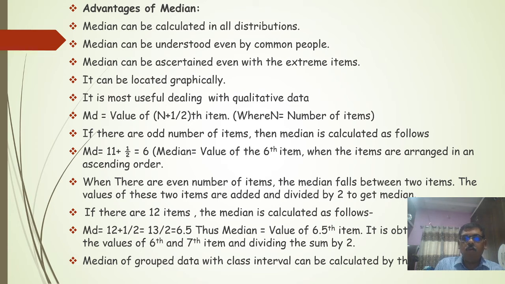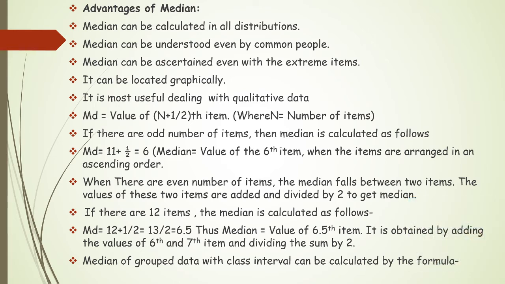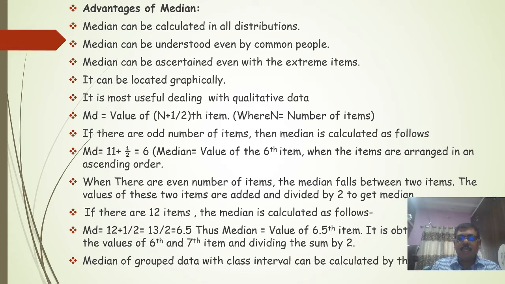Median is equal to the value of (n plus 1) divided by 2 th atom, where n is equal to the number of atoms. If there are an odd number of atoms, then median is calculated as follows. Median is equal to (11 plus 1) by 2, equal to the 6th atom. Median value is the sixth atom when the atoms are arranged in ascending order. When there are an even number of atoms, the median falls between two atoms. The values of these two atoms are added and divided by 2 to get the median.